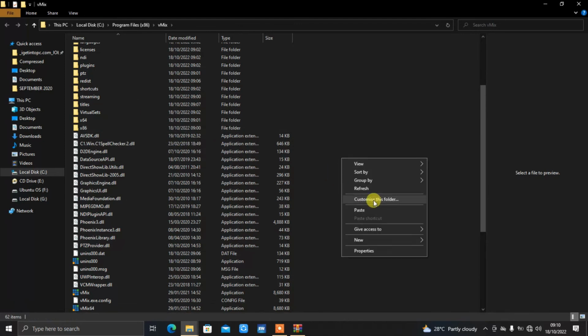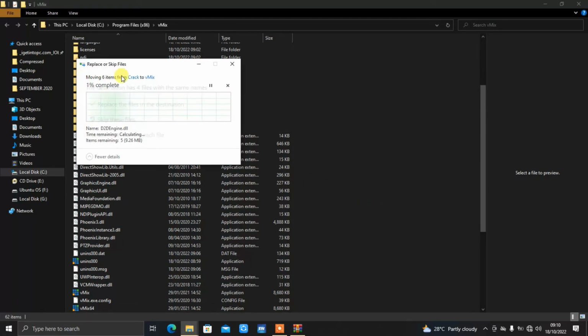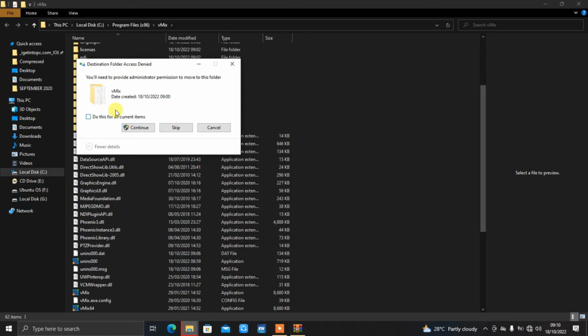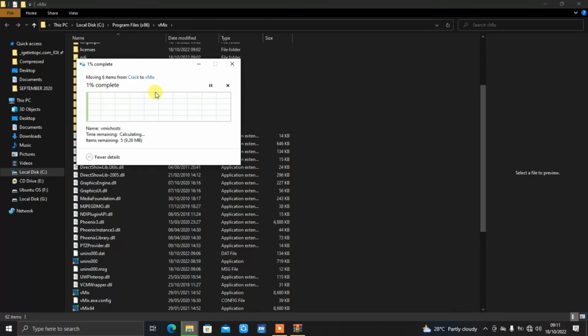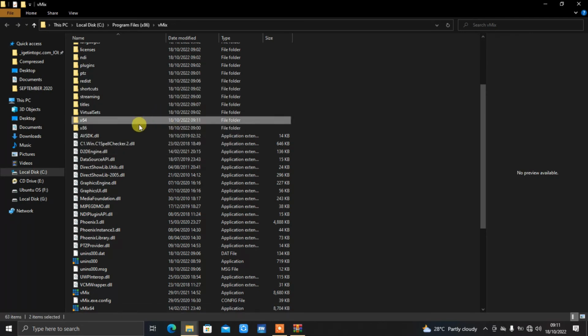Then I'll now come here, click on paste what I've copied. So to start copying those things from the crack folder, I'll just say replace the files in the destination. Click on it, and it will ask you to provide administrator permission. You check the box and click continue, and it will now copy all the files from the crack to the vMix folder, and then you are done. So that's how you need to do it. When you have done this, you can now use the software.